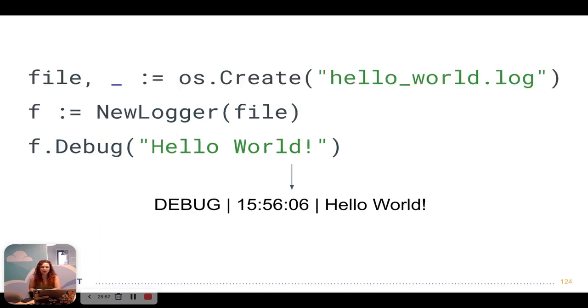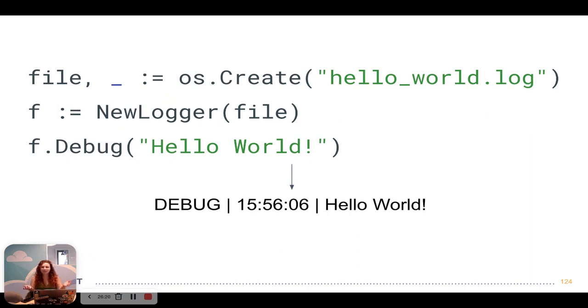But then I tried it with a file, and I created a file, and I created a new logger around that file, and I called the debug method, but I'm still printing to stdout. So my conclusion was that I was just overriding any implementation of the write method by the interface we're embedding. So this wasn't very helpful.